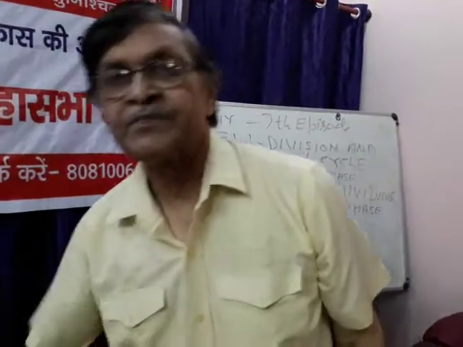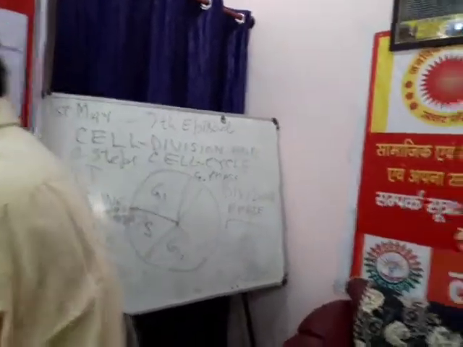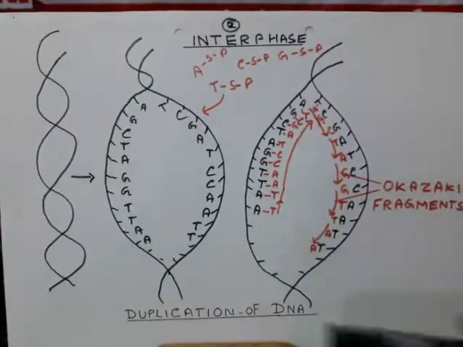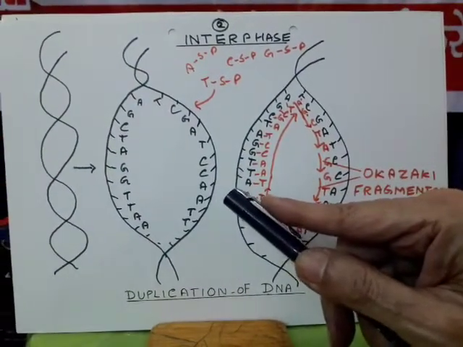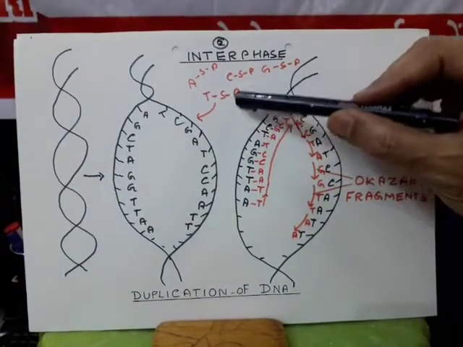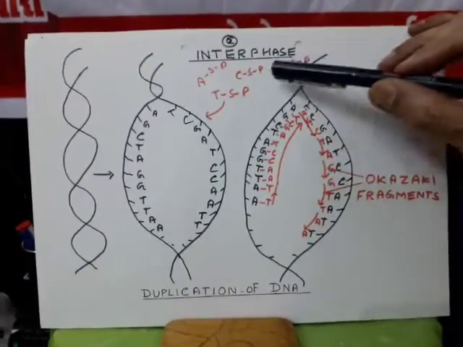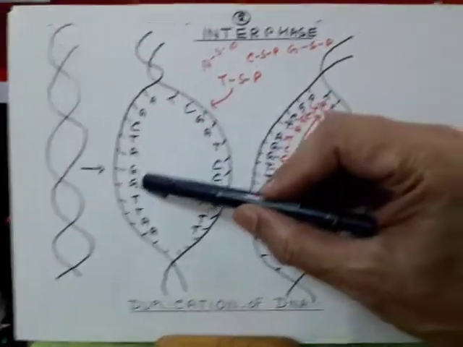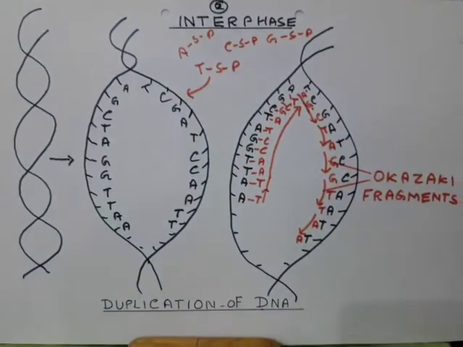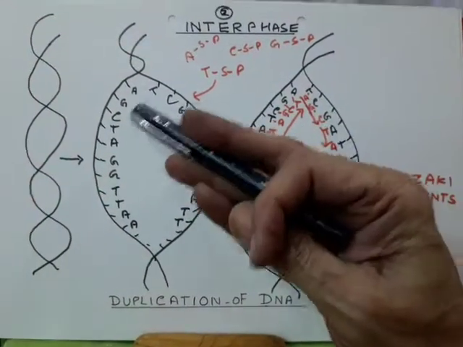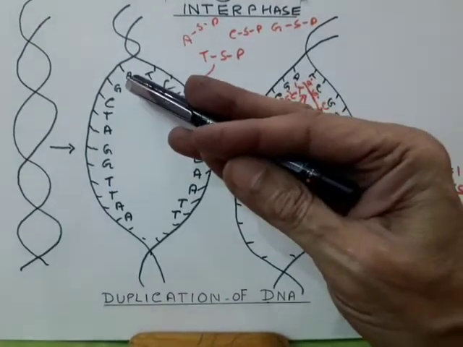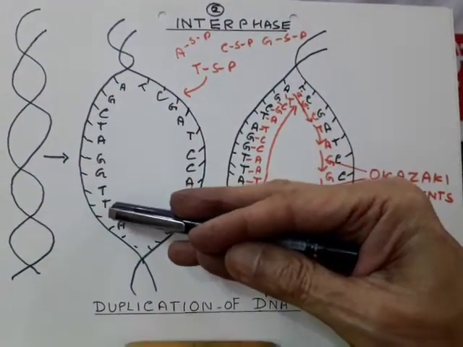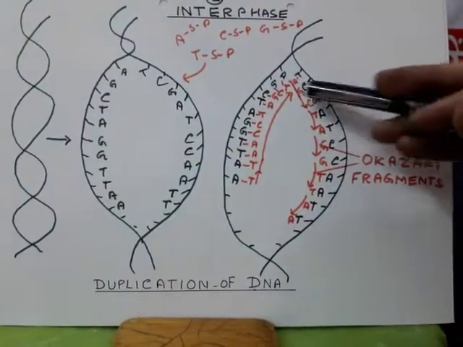Now, when both strands get separated, each strand functions as a template, and complementary nucleotides, adenine, thymine, guanine, cytosine, are brought parallel to it. They always attach in a complementary fashion. Adenine always combines with thymine, guanine always combines with cytosine. So the complementary nucleotides are attached in both helices, here also and here also.